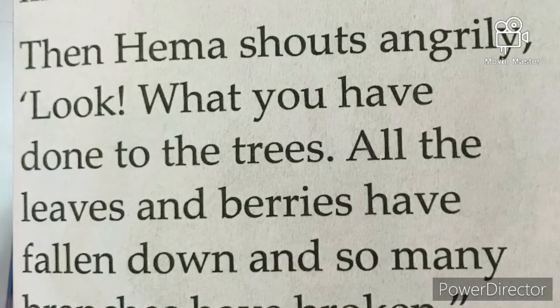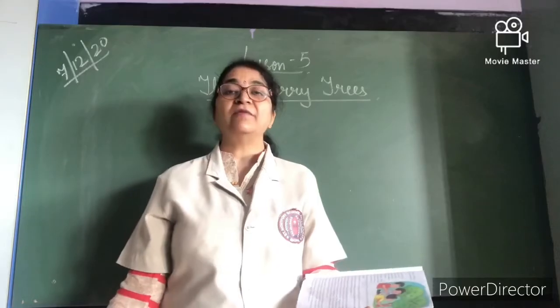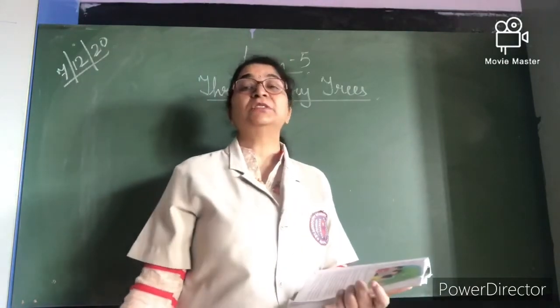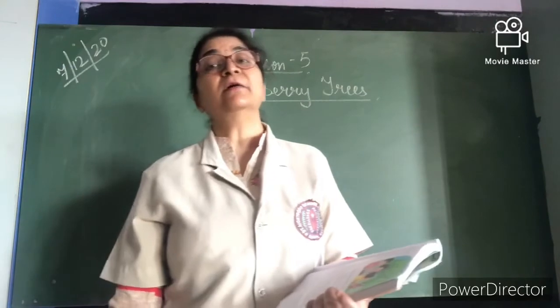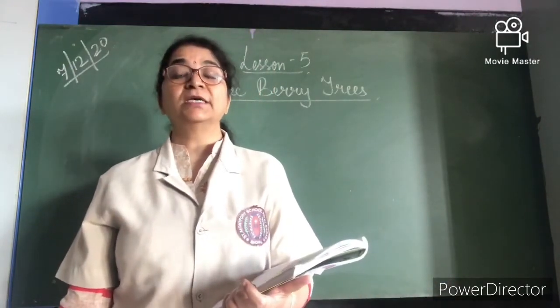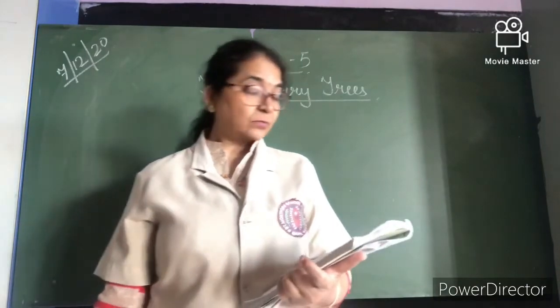She says, "Look, what you have done to these trees. All the leaves and berries have fallen down and so many branches have broken." She said, see, all the leaves and branches of the trees have fallen down and so many leaves have come to the ground. What you all have done to the trees? Who said this? Hema. Hema shouts at whom? She shouts at the boys. Shouts is dantna, chillana. Yes.